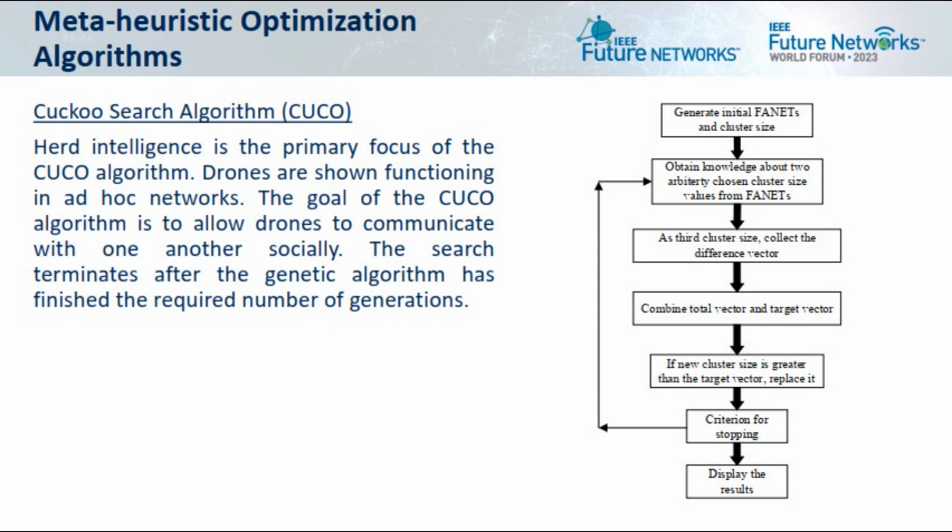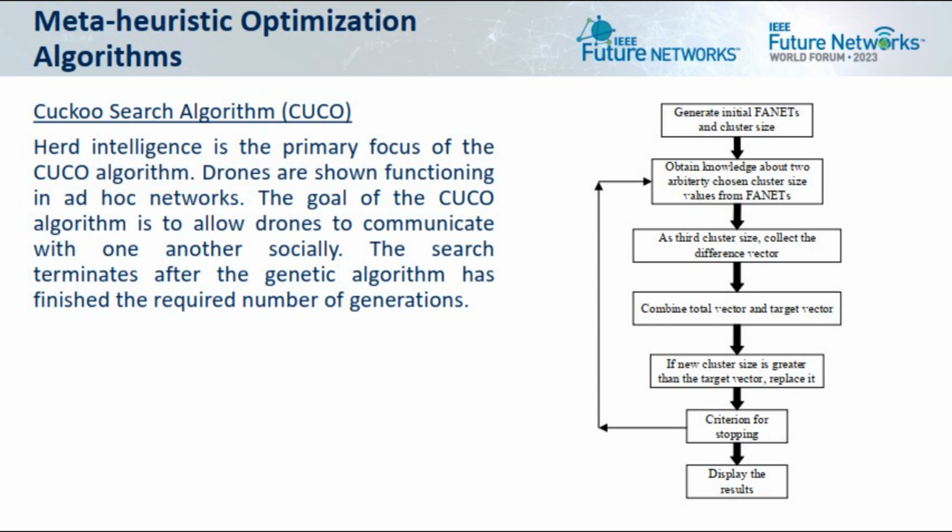Each cluster size optimizes its size based on the historical data to achieve optimal performance. It's the best position of drones in ad hoc networks that the CUCO algorithm primarily focuses on estimating. Drones in a herd with a randomly determined cluster size will improve their position relative to the previous iteration until the objective is met.